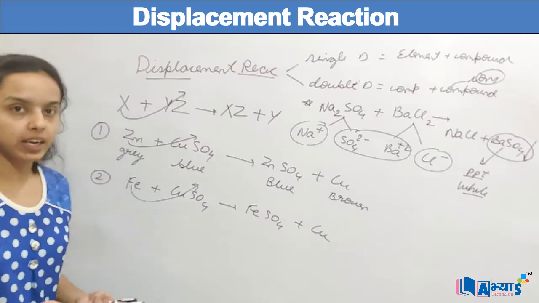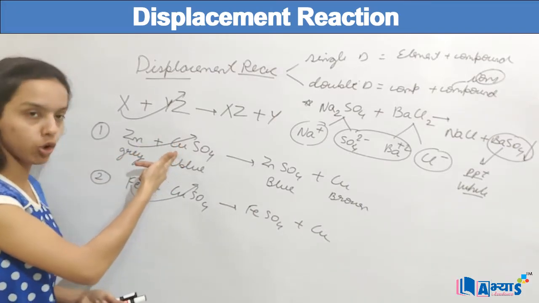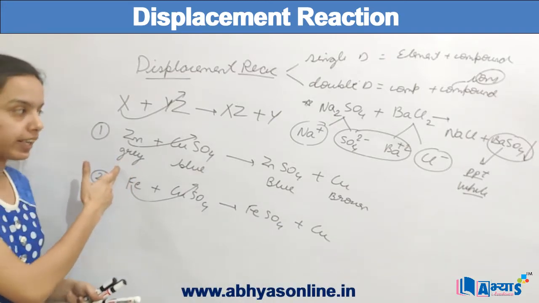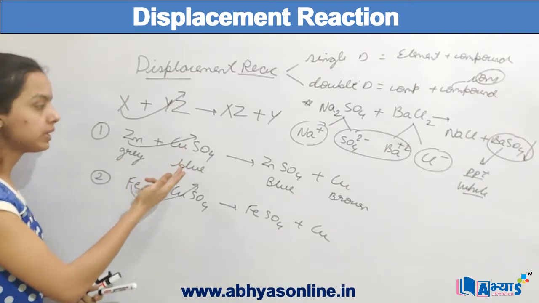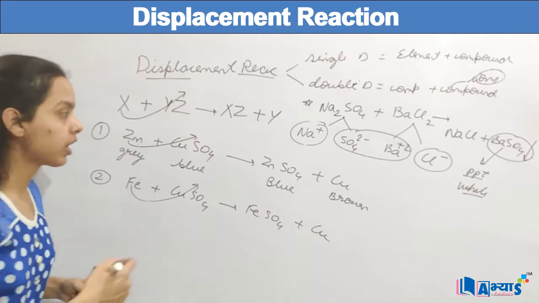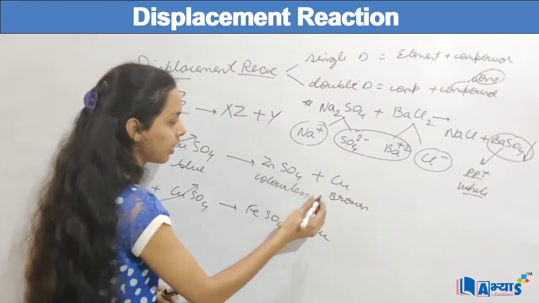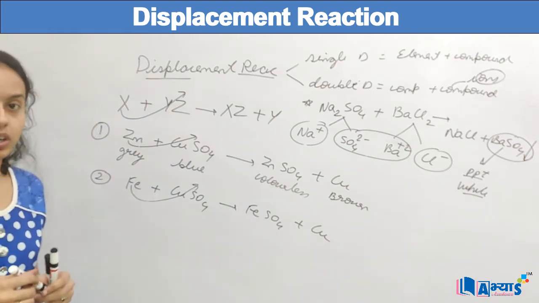As zinc is more reactive than copper, zinc will displace copper and will form zinc sulfate. Now the color of zinc is greyish black, that is grey. Copper sulfate is blue in color. The color of zinc sulfate is actually colorless, and copper is reddish brown in color.